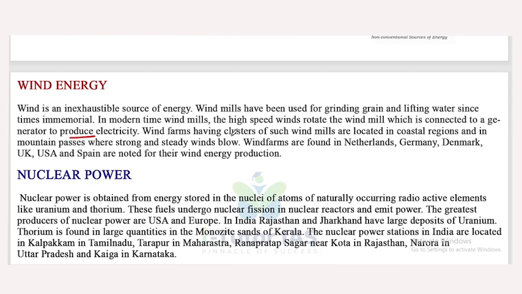Wind farms having clusters of such windmills are located in the coastal regions and in mountain passes where strong and steady winds blow. So they are mainly located there because there are abundant, strong and steady winds. Wind farms are found in the Netherlands, Germany, Denmark, UK and USA.